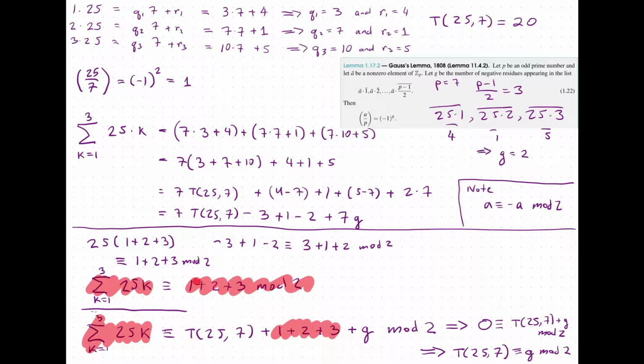And then because we have to do that each time we have a negative residue, which will be counted by g, we're going to have the prime appearing g times, and so we're going to have a plus p times g on the right.